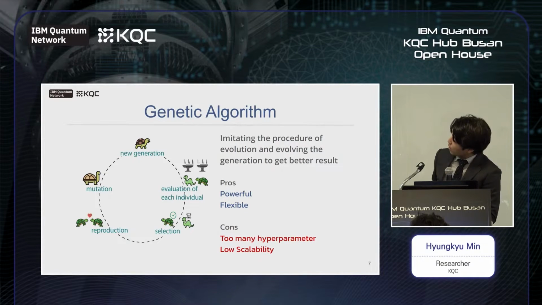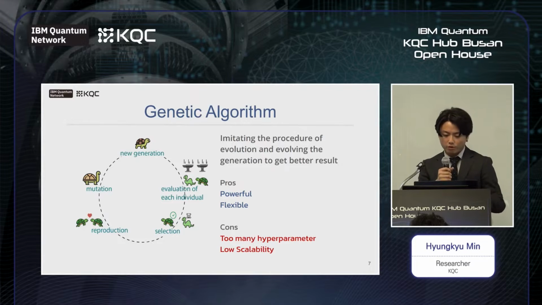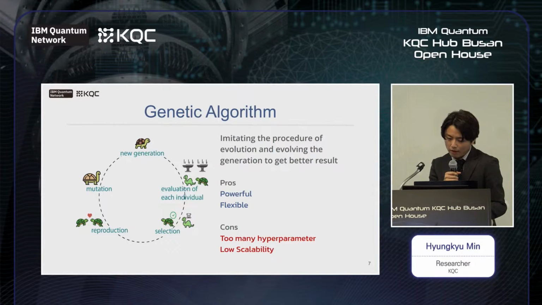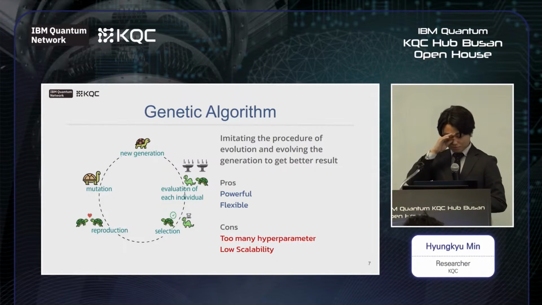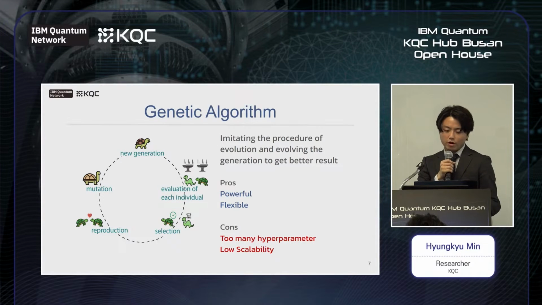Compared to Lasso, the genetic algorithm is an approach based on optimization theory. It is used for optimization problems with a lot of local minima and intractable structure. The genetic algorithm imitates the evolution process in nature. It finds the best solution by evolving generations of candidates through selection, reproduction, and mutation. It is a powerful and flexible algorithm, but it is a heuristic algorithm, which has too many parameters to handle.